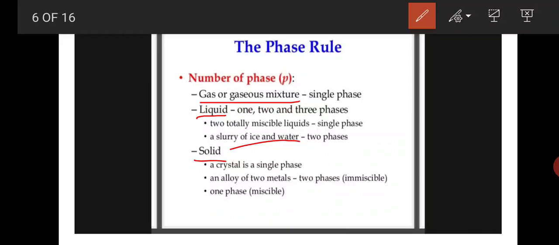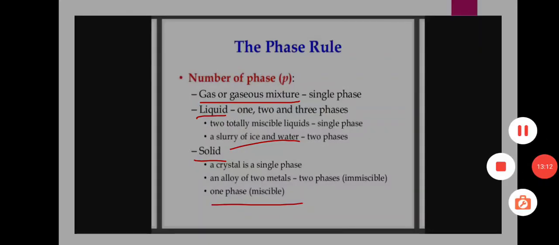Not completely dissolved in each other, that's why this mixture is called an immiscible mixture. That's why there are two phases here. One phase is a miscible phase. Students, this is about the number of phases.